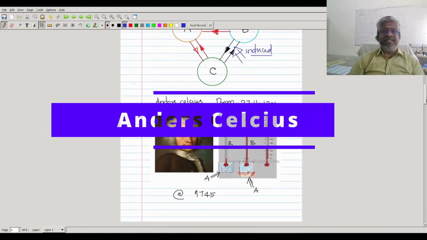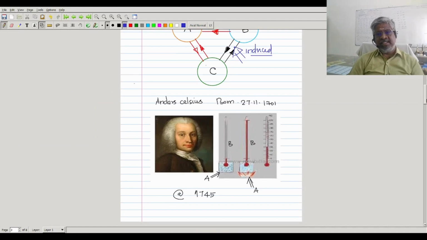So, Anders Celsius, a Swedish scientist born in 1701, developed this particular methodology using the zeroth law of thermodynamics in 1745. Okay, so the zeroth law of thermodynamics is very much essential at this particular point. Now how we develop this particular measurement, that is very important.